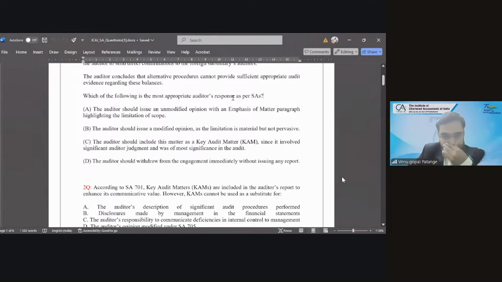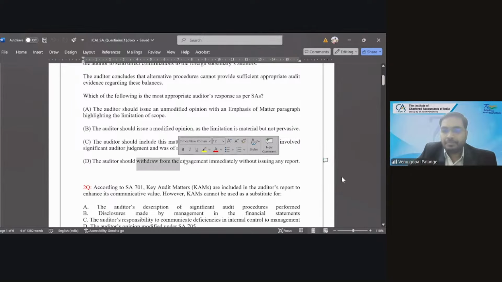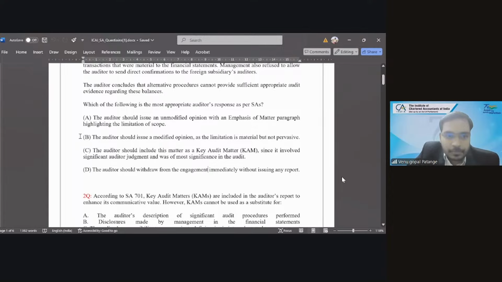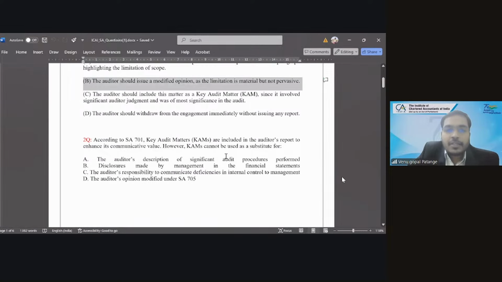You tell me. Which option do you want to choose? Do you want to give an unmodified opinion? Modified opinion? Key audit matter? Limitation? Or withdraw from the engagement? It should be the modified opinion, as the limitation is material but not pervasive. Yes, correct. Option B is correct. Yeah, B is the right option, sir.